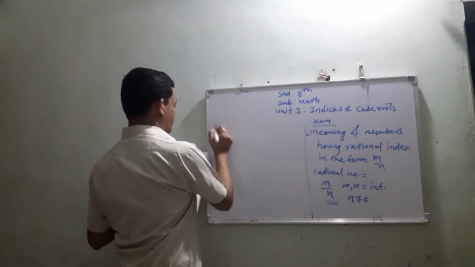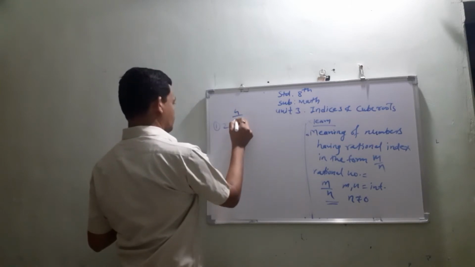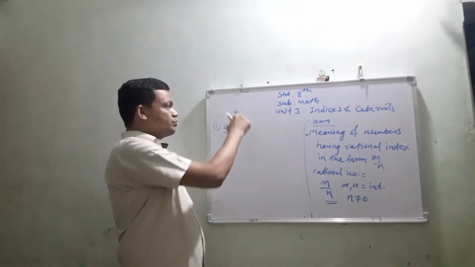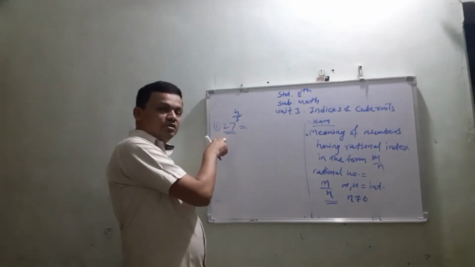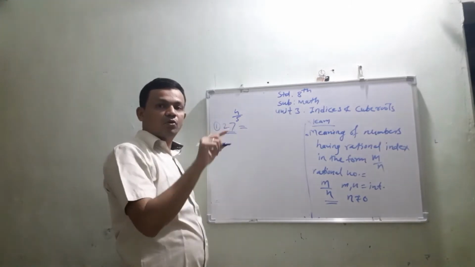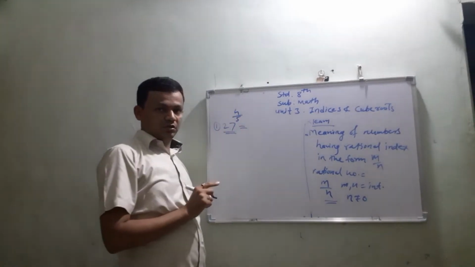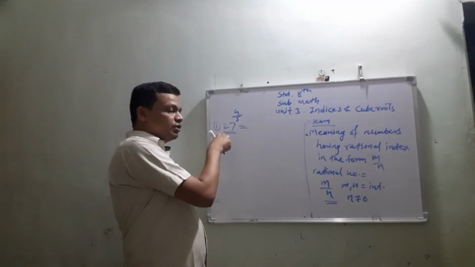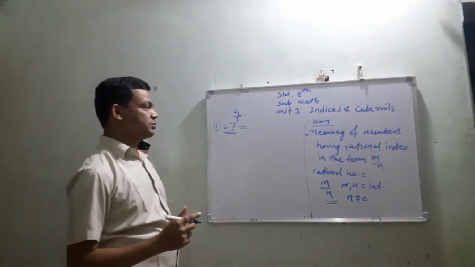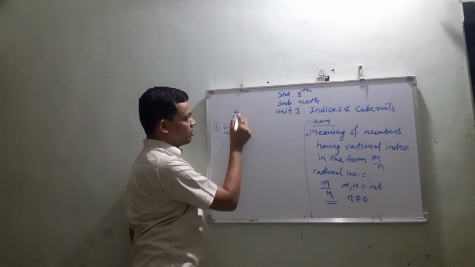So here is the first example, 27 raised to 4 upon 5. See this number, 27 raised to 4 upon 5. In this number, the index is in the rational form, that is m upon n, both being integers. So what is the meaning of this number? This number has two meanings. See this 4 upon 5.